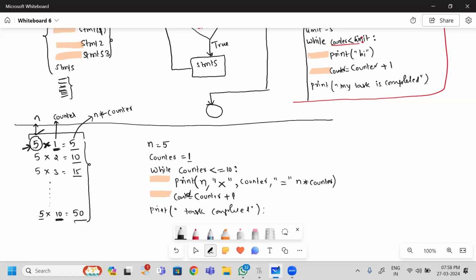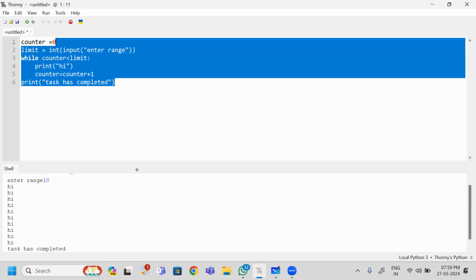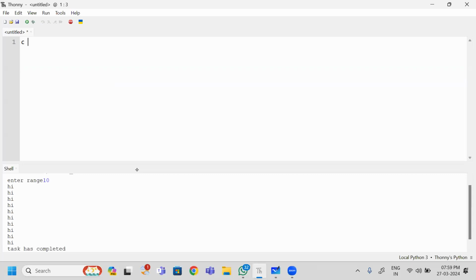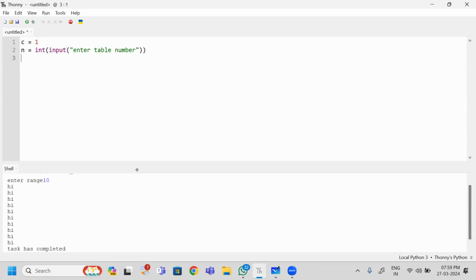Okay. So here I don't want to take this 5 value fixed. So what can I do? Int of input I will take. So based on the user's choice, the respective table will be printed. So here the same thing. Counter initial value is 1. I am not writing the entire counter. Next, N value I am taking. This is the input, the end user's choice. Enter table number. Which table number you want to print, that you will write.